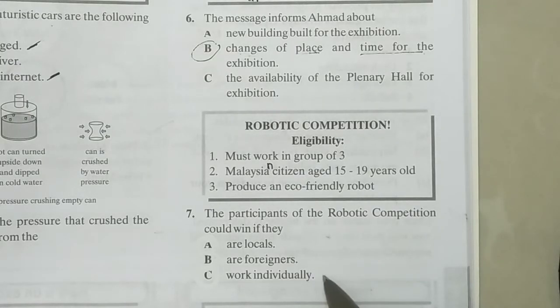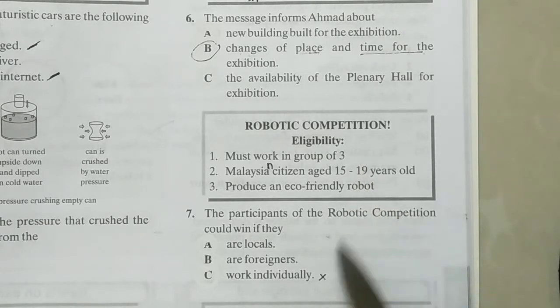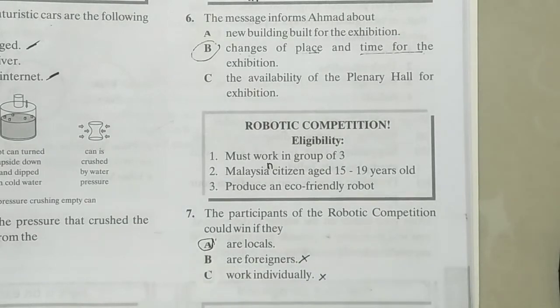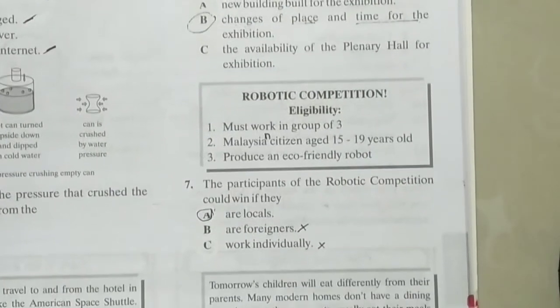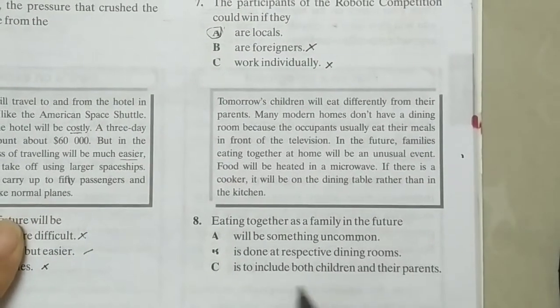Okay, so individually, no, definitely it's not, because you are supposed to work in a group of 3 people. Foreigners, no, it should be Malaysian citizen, so locals would be the answer. Alright, this question is pretty simple, easy. Let's go to question 8.